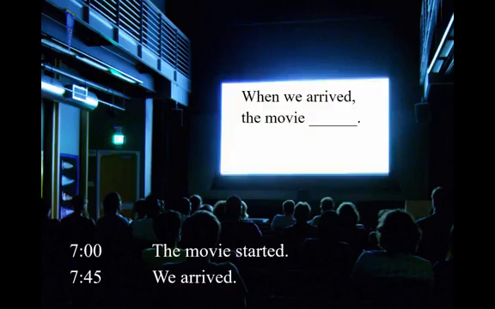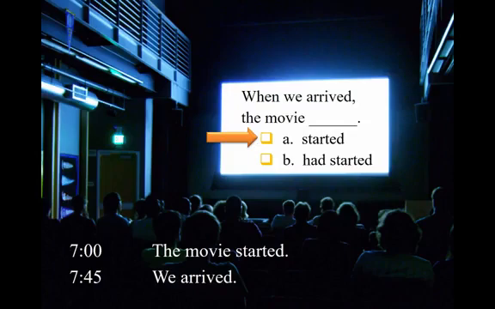For now, can you complete this sentence? When we arrived, the movie started. Or, when we arrived, the movie had started. If you say A, started, the movie started after we arrived. Maybe we arrived at 7 and the movie started at 7:45. We were not late at all. In fact, we were quite early. But that's not true. We were late. The answer is B, had started.